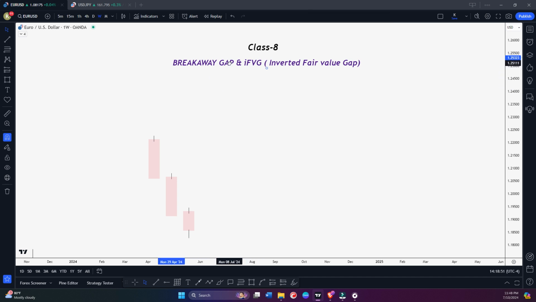Breakaway gap is a very different concept, and inverted fair value gap is a different concept. So don't mix them up, okay? Right now, we're going to talk about inverted fair value gap.